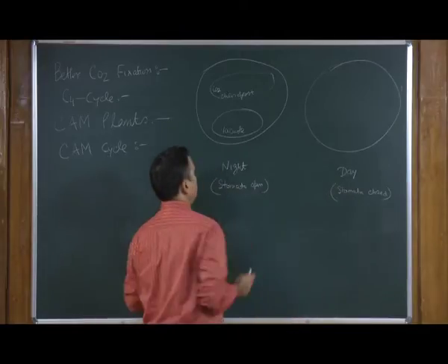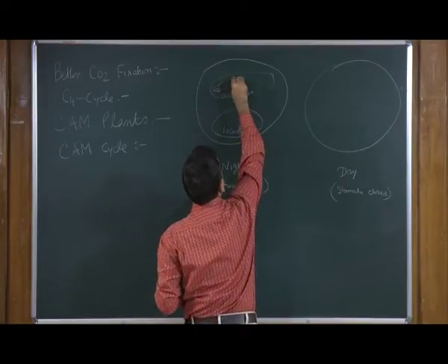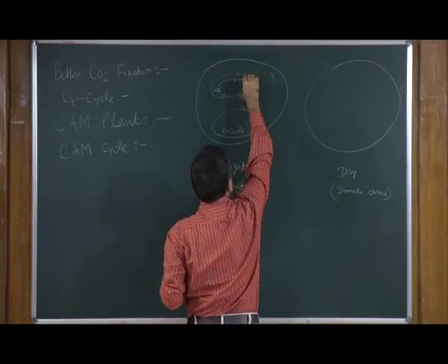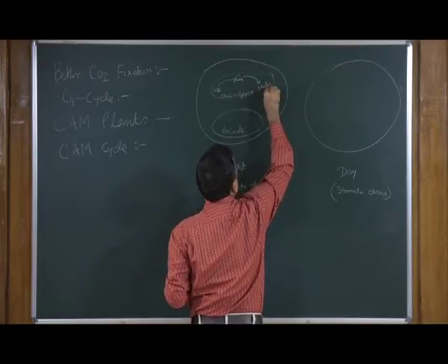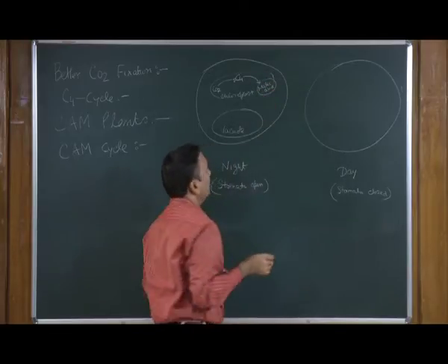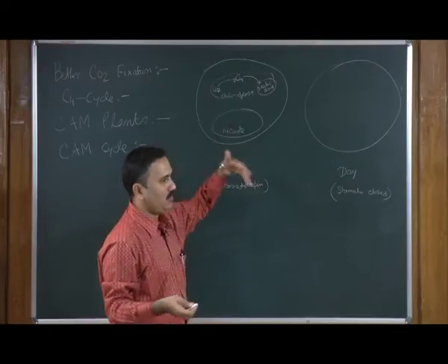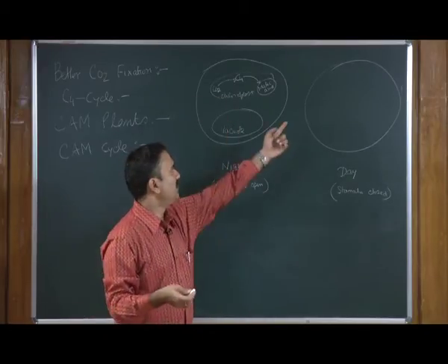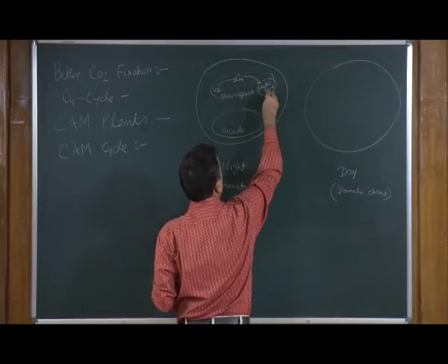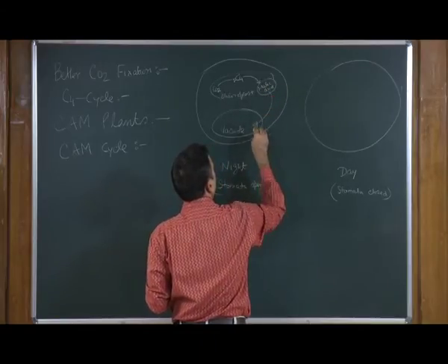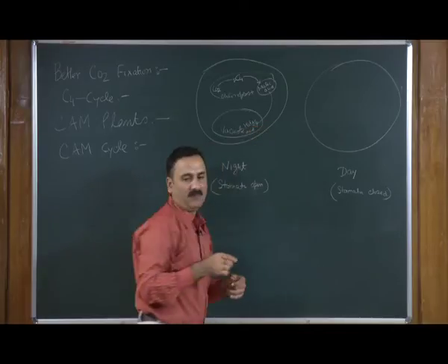So, during the night the stomata are open. They take in CO2, follow a C4 cycle, and produce malic acid in a very large quantity, utilizing the reducing equivalent that was generated during the daytime. And this malic acid, instead of staying in the chloroplast, moves to the vacuole and is stored for the whole night.